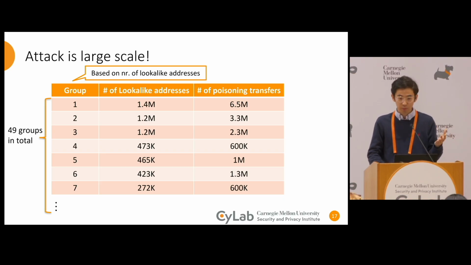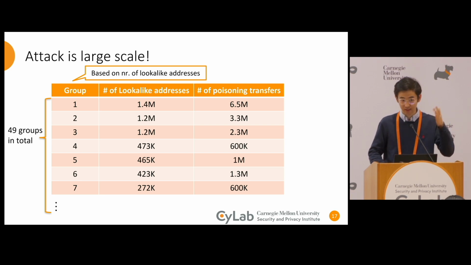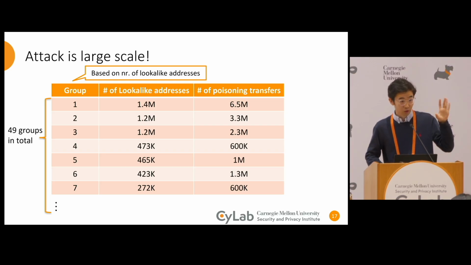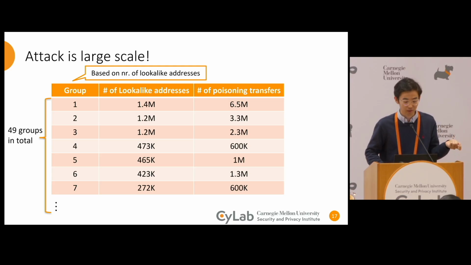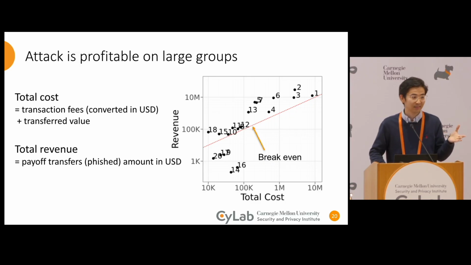And we assign group IDs based on the number of lookalike addresses they have. This table shows that the attack is very large scale, right? So the top three groups employed more than 1 million lookalike addresses and performed millions of transfers that cost millions of US dollars. So our question is, is this actually profitable? The quick answer is yes.